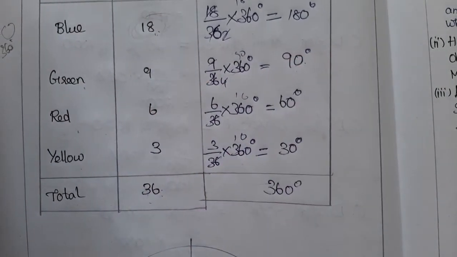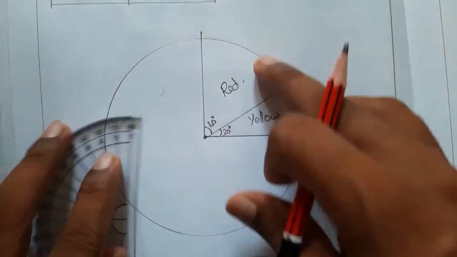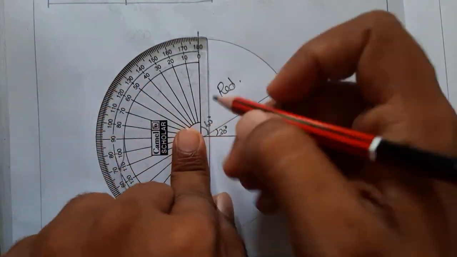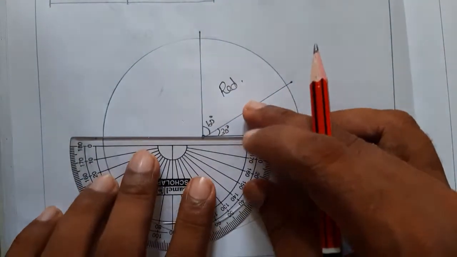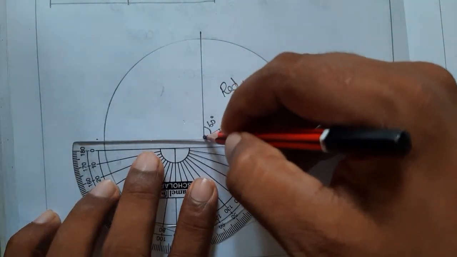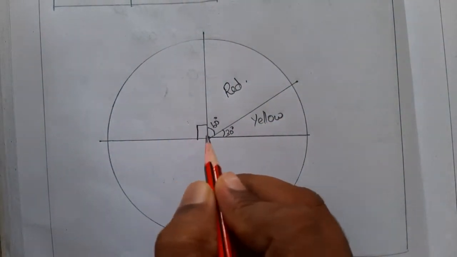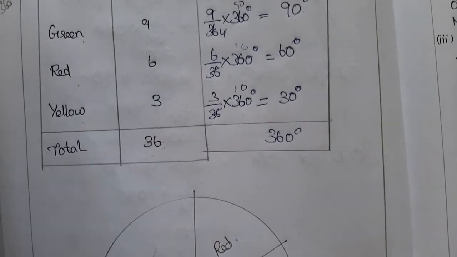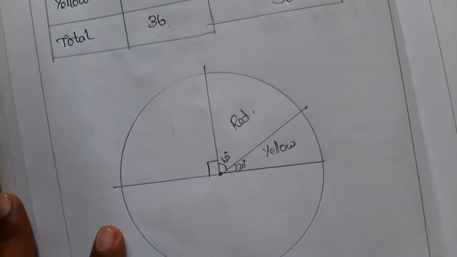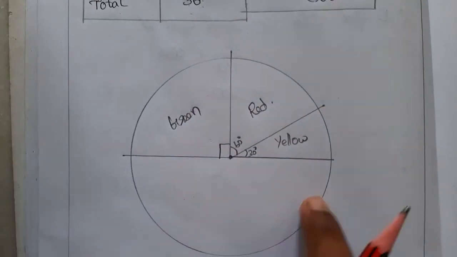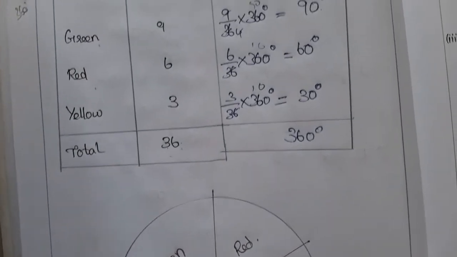The next is green. Green is for 90. So consider this line and keep the protractor at this point exactly. And this is the 0. From 0 you calculate 90. 90 will be here. If you draw, it will be exactly a 90 degree angle. And this is for 90 degrees. What color is it? It is green, right? Green color.